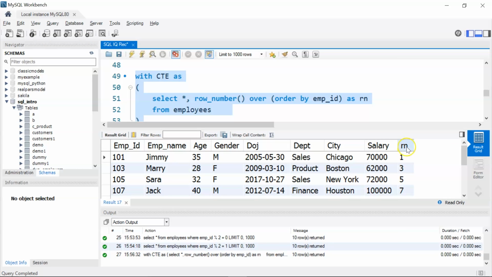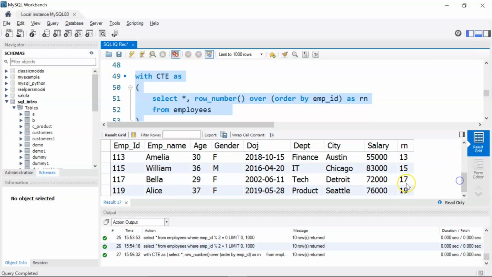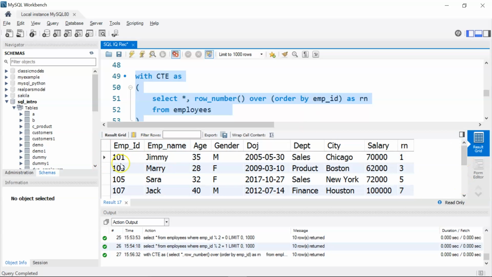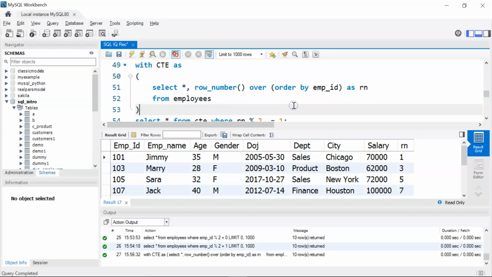So here, if you mark, I have my row number column created and I am filtering only the odd records in the table. So it starts with 1, 3, 5, 7 and goes up to 19. And similarly here you can see the employee IDs, the name, the age, gender and other information.